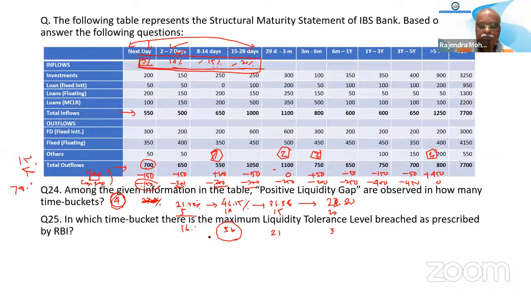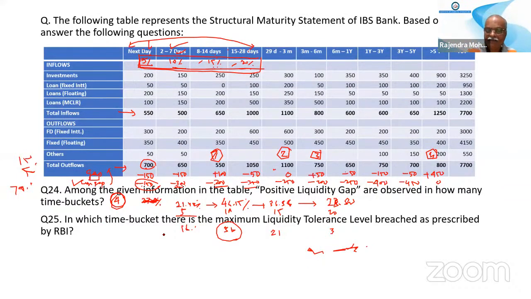Sir, if any value in these four is positive, we will ignore it, and the rest will be taken, sir? Cumulative gap should be positive. Because it is on the cumulative gap, see here the question is, RBI is asking that your cumulative negative gap should not exceed this one. When RBI is telling about negative gap, when positive gap is there, you should not worry about these things.